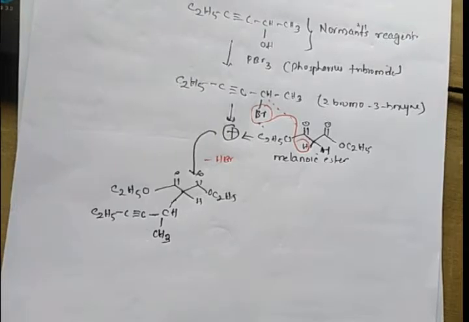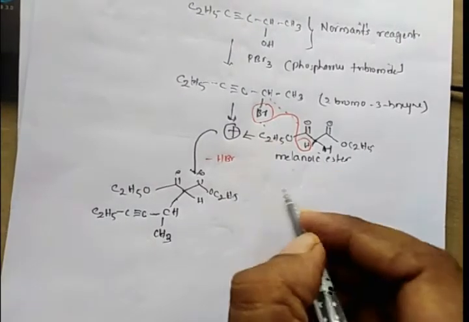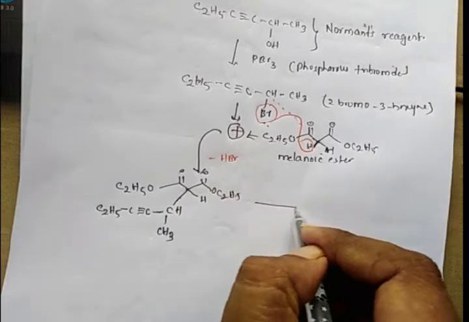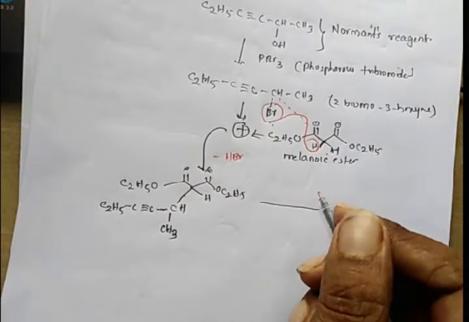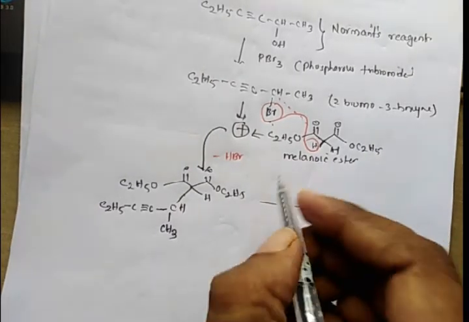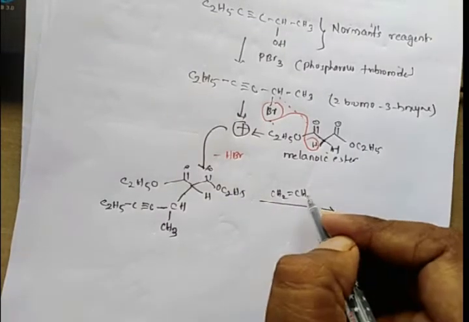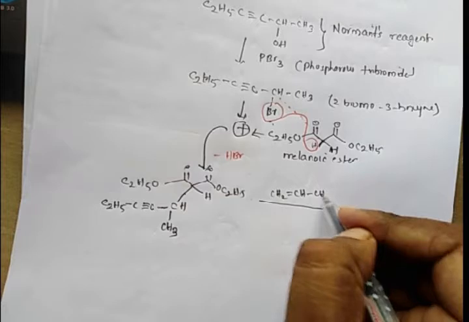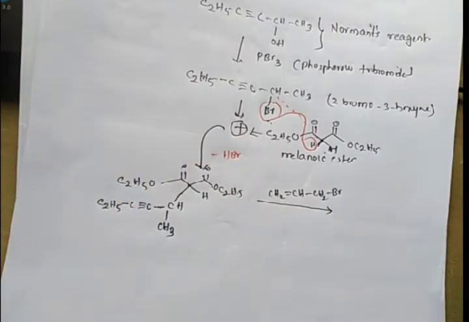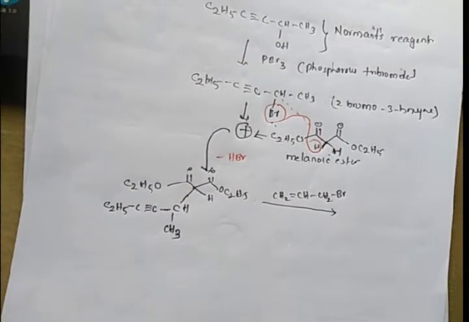This obtained alkylated malonyl ester is again treated with CH2 double bond CH2 Br, another alkylating agent.